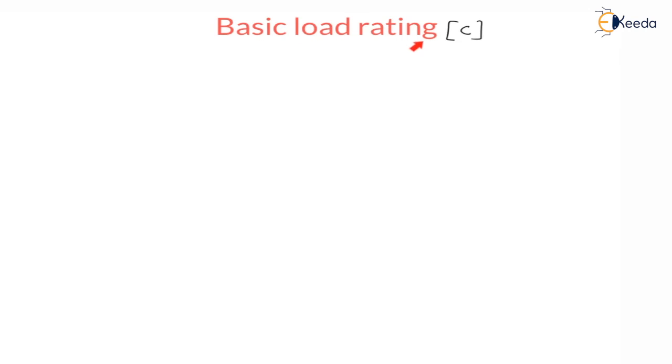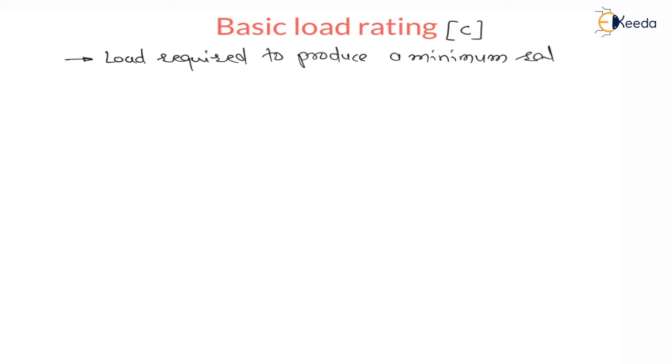Now the basic load rating means the load required, remember this definition, to produce a minimum rated life of 1 million revolutions. That is C, called basic load rating.